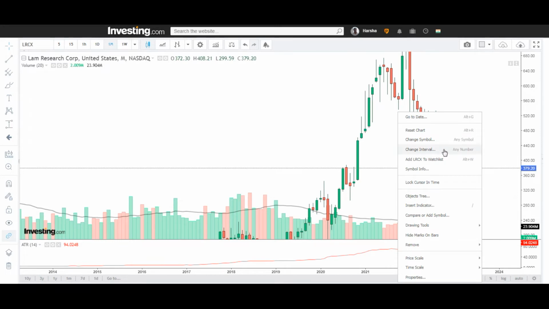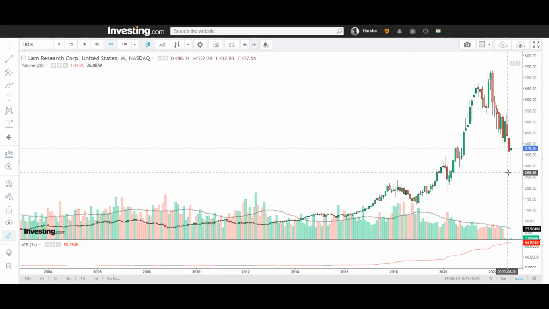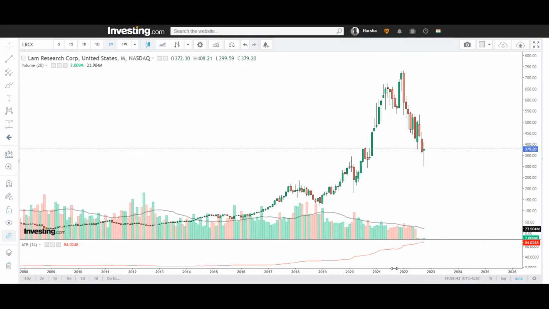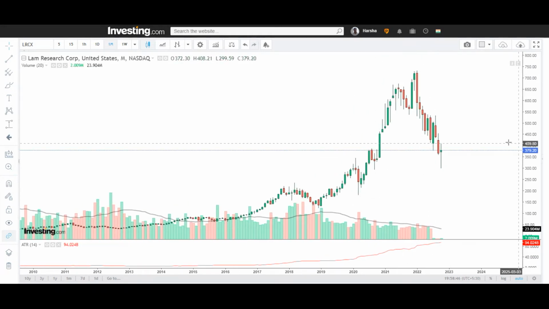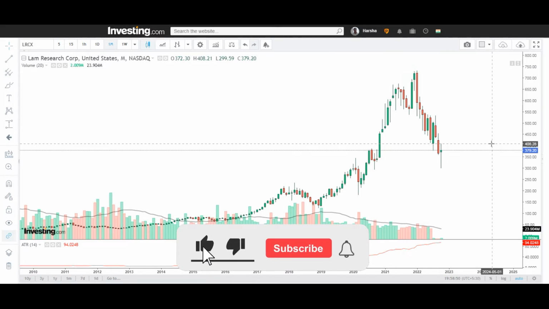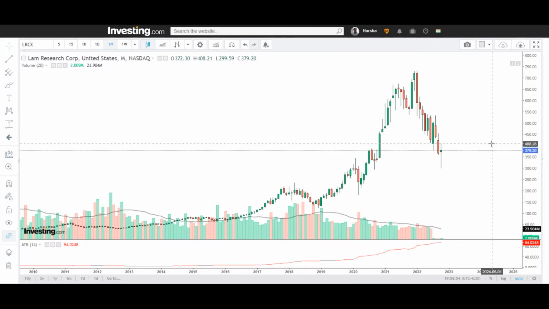So on the monthly time frame, here we can see that the stock has already made a low of 301 levels, and still I don't see any decision to enter into this stock, because I expect the stock should cross above 408 levels to make a fresh entry into this stock. And once the stock gives a breakout above 408 levels, then we can see a target of 532 levels and also a target of 732 levels.